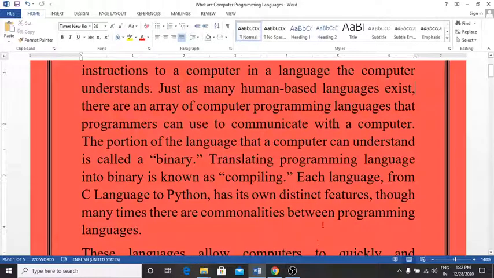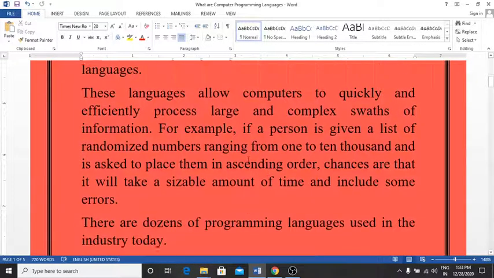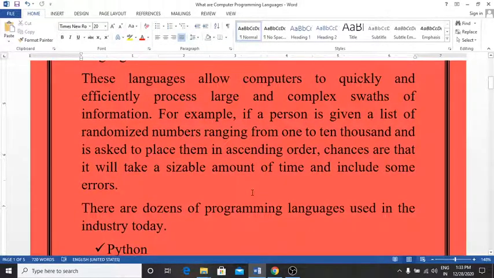Though many times there can be commonalities between the programming languages. These languages allow the computer to quickly and efficiently process large and complex swaths of information. For example, if a person is given a list of randomized numbers ranging from 1 to 10,000 and is asked to place them in ascending order, chances are it will take a sizable amount of time and include some errors.